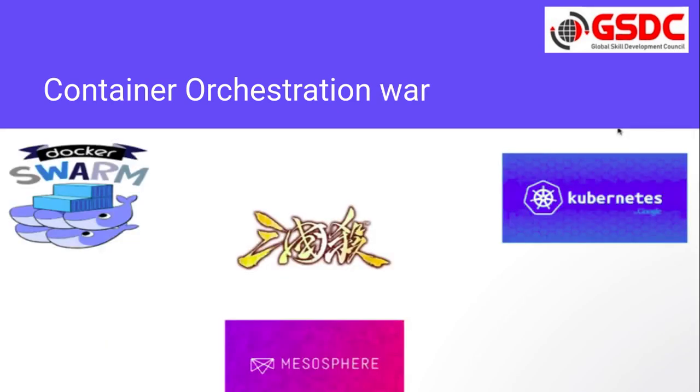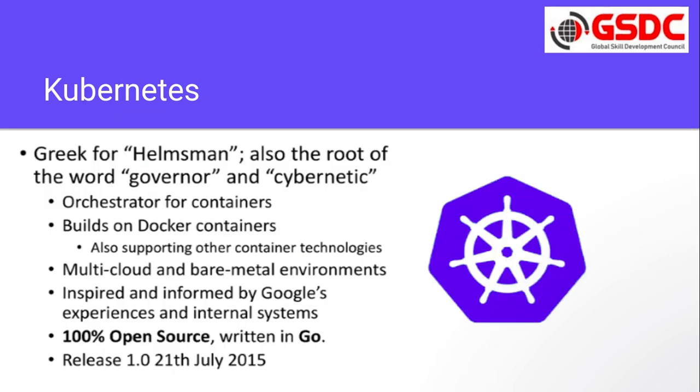Now there are a lot of container orchestrators, like Docker Swarm, Kubernetes, and Mesosphere, but in the market nowadays Kubernetes is the one used by every industry. It is very popular and used by a lot of companies. So what is Kubernetes? In fact, it was developed in 2014 by Google.